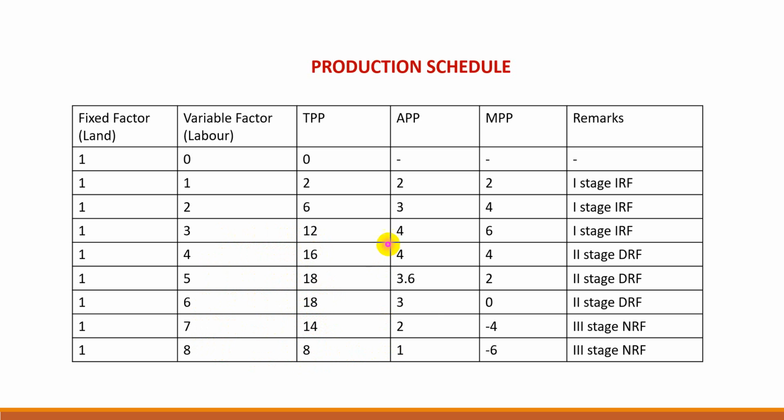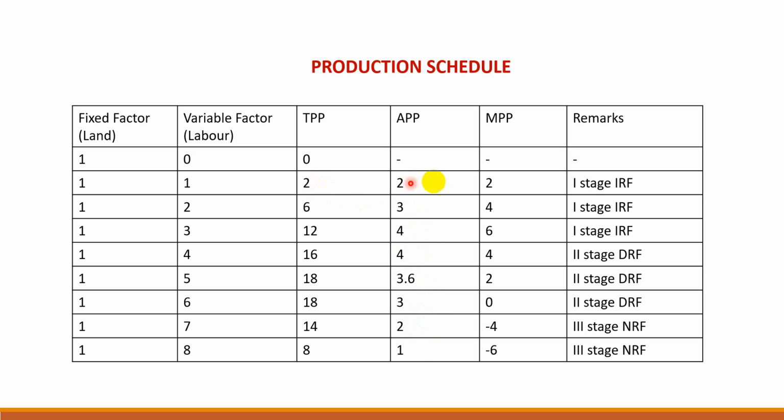So APP you have calculated. Now see the APP's behavior. APP first rises, then remains constant at its maximum. So the maximum value is 4. Then it decreases. But throughout the process, APP is positive, greater than 0.